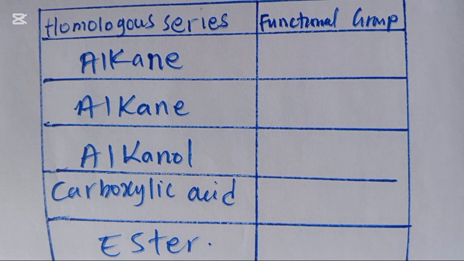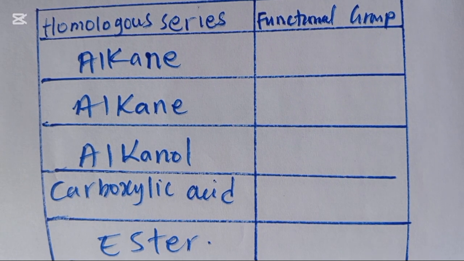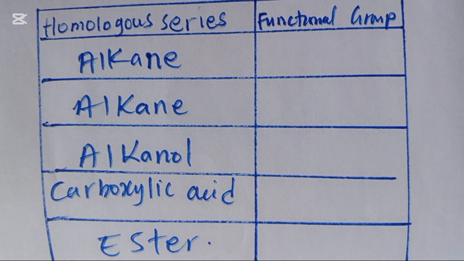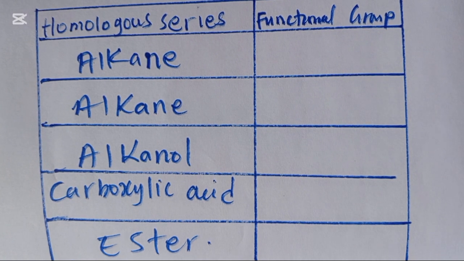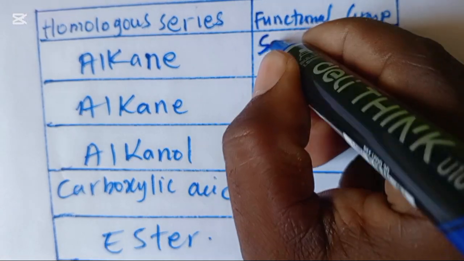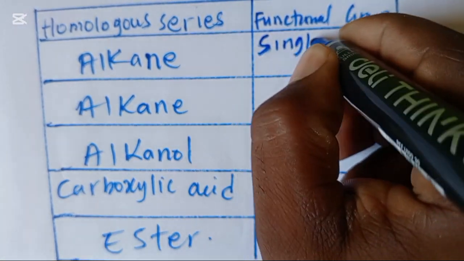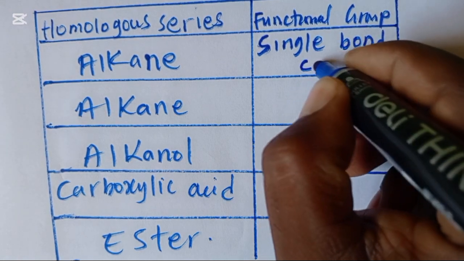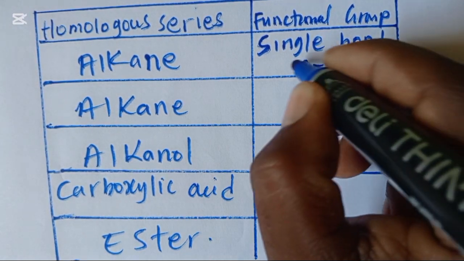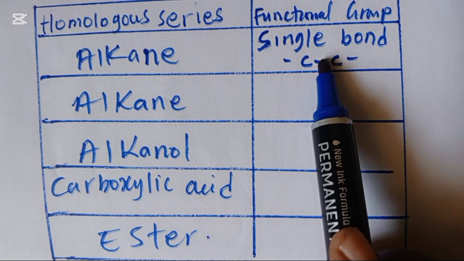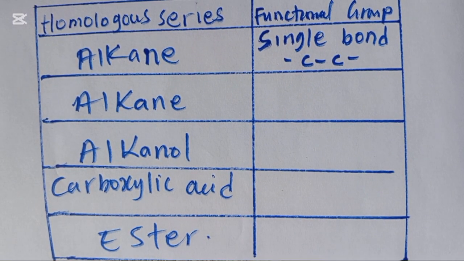So we have homologous series and we have the functional group. The functional group of alkane is a single bond between carbon atoms.